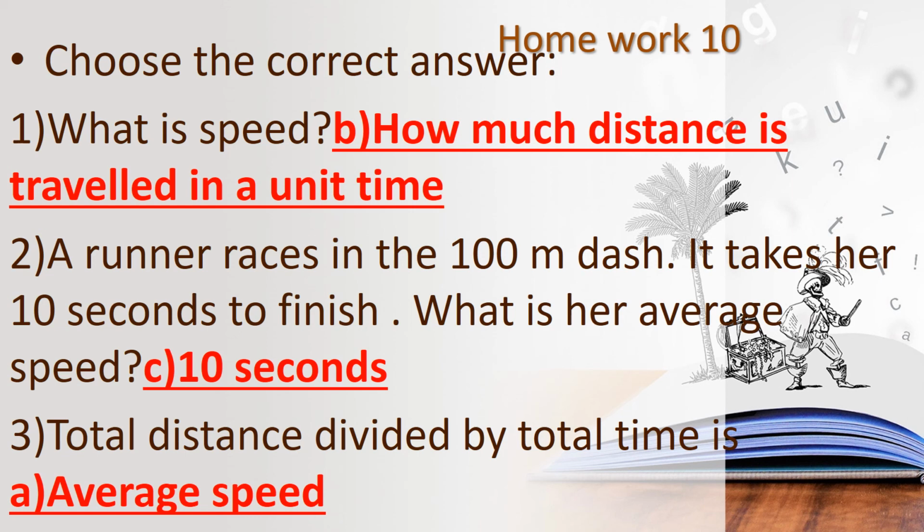And second question. A runner races in the 100-meter dash. It takes her 10 seconds to finish. What is her average speed? How will you find the average speed? Average speed equal to total distance traveled upon total time taken. Option C is the answer. And then third question, total distance divided by total time is average speed. Have you all written the correct answers? If it is wrong, correct it, children.